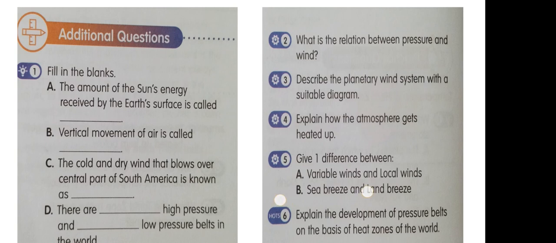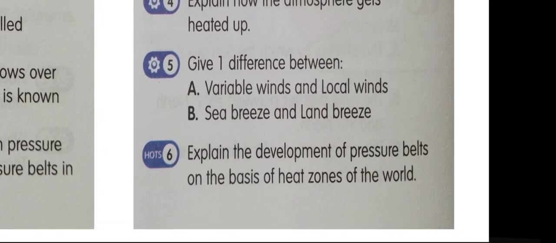Got it? Now question number 5. Give one difference between variable winds and local winds. In this question also you will make the table by making 2 columns. In first one you will write down variable winds and in the second local winds. So variable winds are sudden winds that occur at any time in any place. Local winds blow in a particular place seasonally or throughout the year.